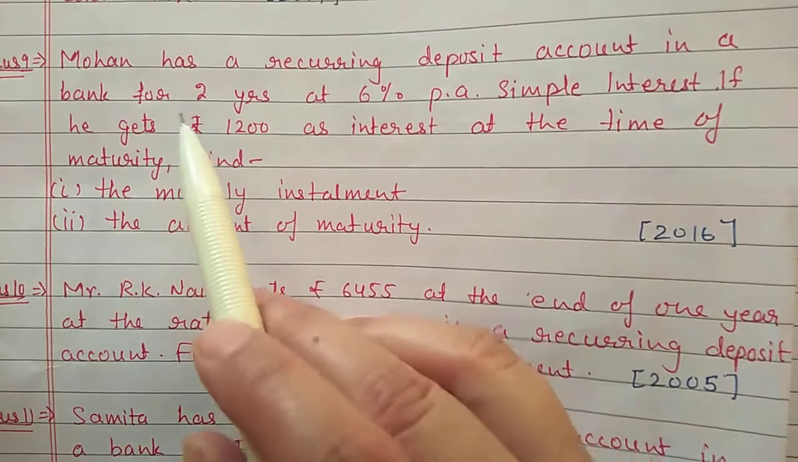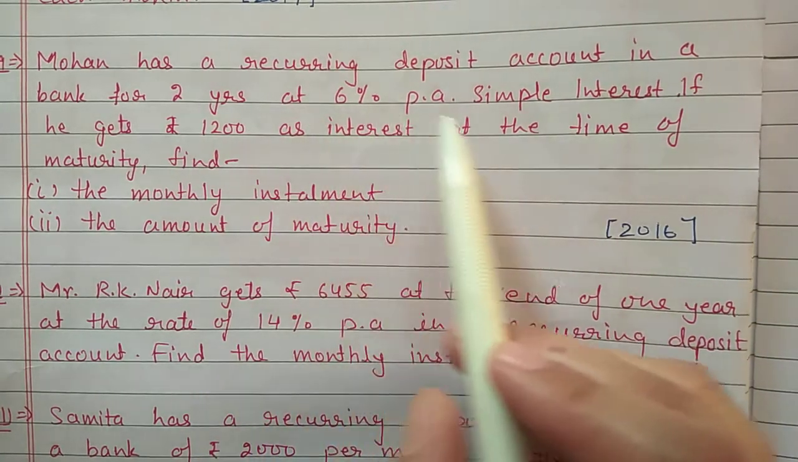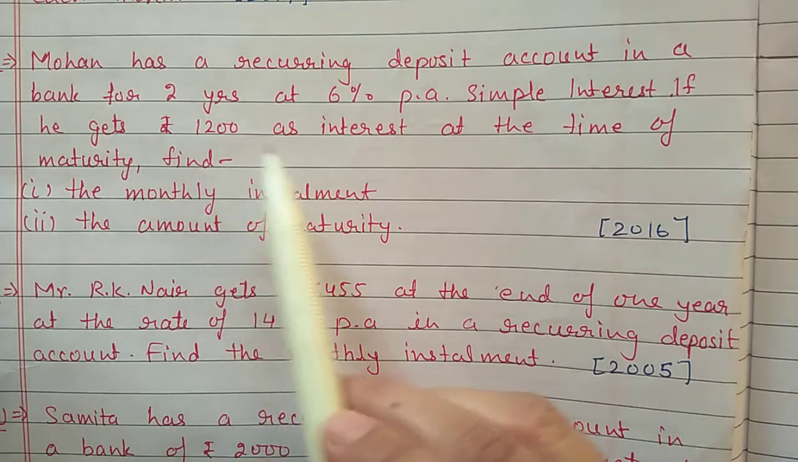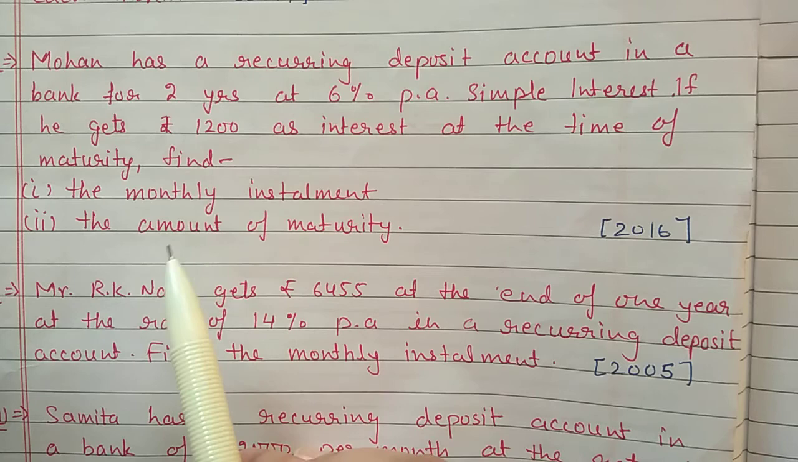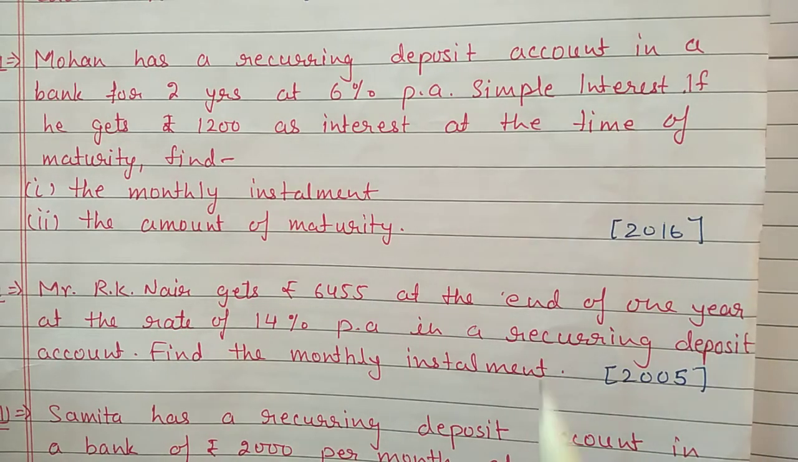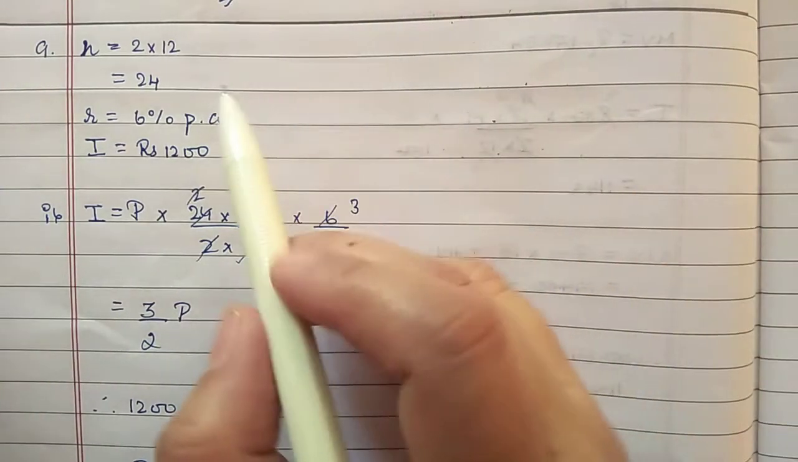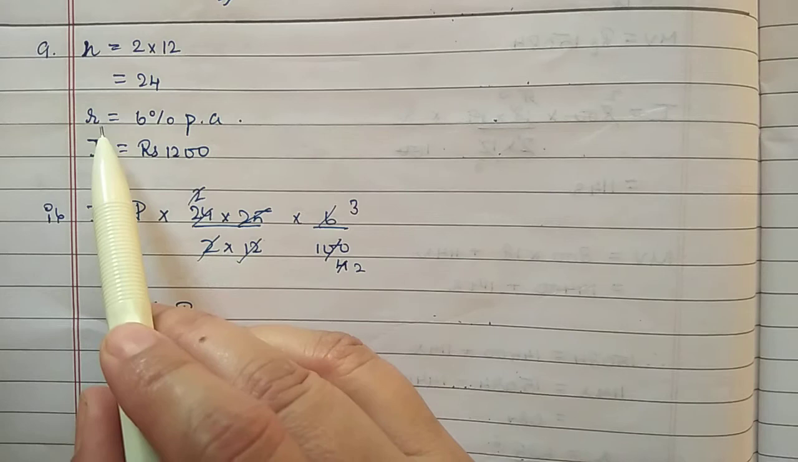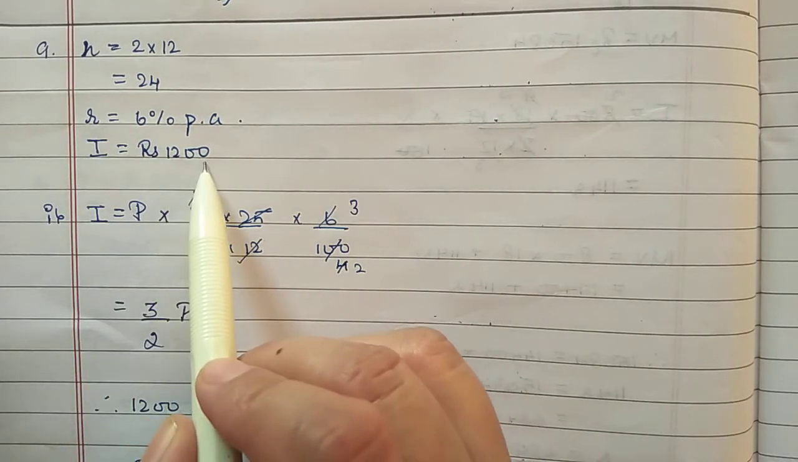Next, question number 9. Mohan has a recurring deposit account in a bank for 2 years at 6% per annum simple interest. If he gets 1,200 as interest at the time of maturity, find the monthly installment and the amount of maturity. This question has come for 2016. In this question, time is given 2 years, so 2 into 12, 24 months. Rate of interest is given 6% and interest is given 1,200.